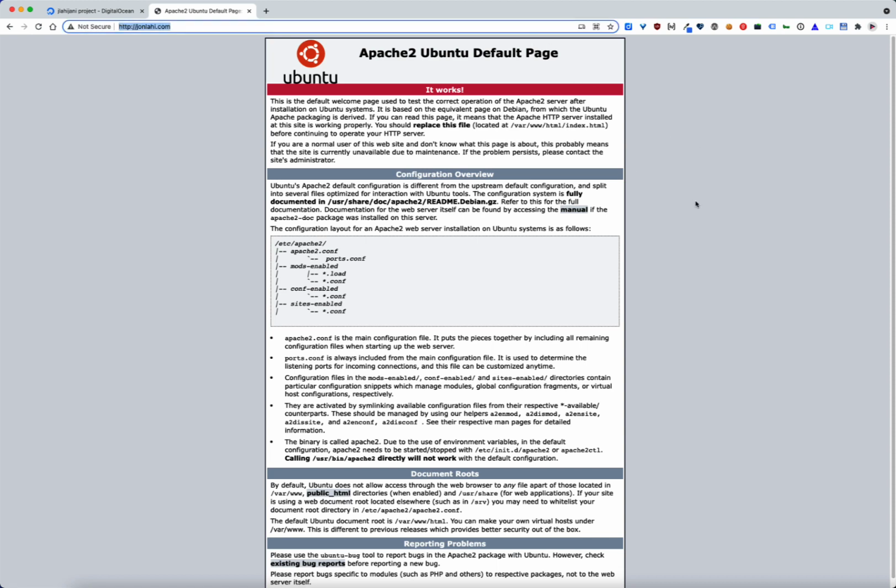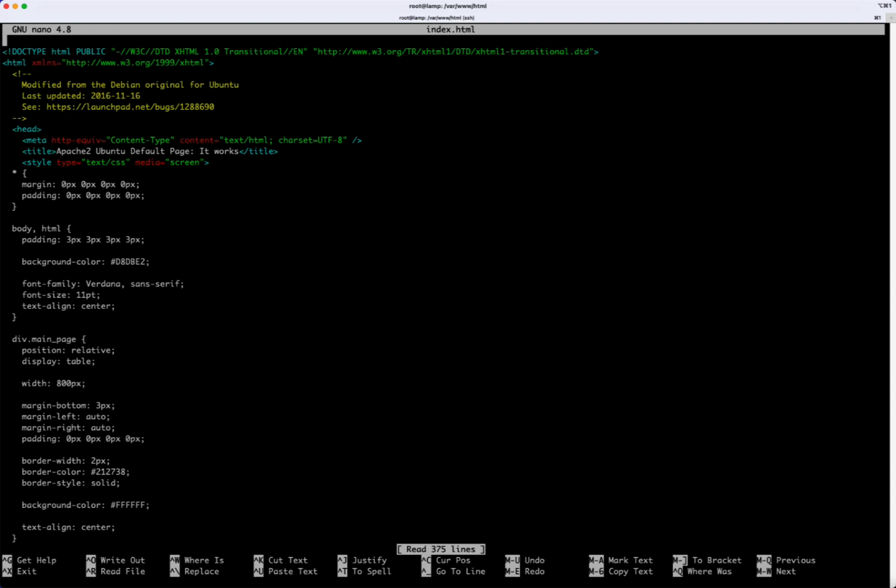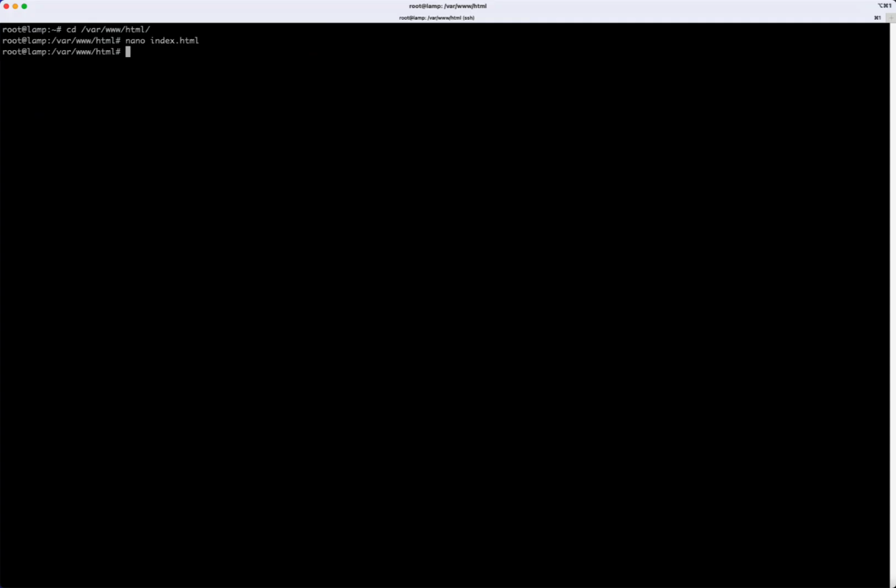Now you can see our website is actually loading if I go to the domain name and we get the Apache 2 default page. And this file is in the default Ubuntu-based Apache directory, which is /var/www/html. Let's go ahead and edit that file. We can see the file here. Let's exit. Let's remove that file.